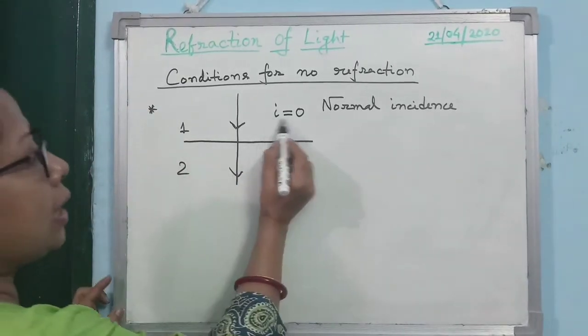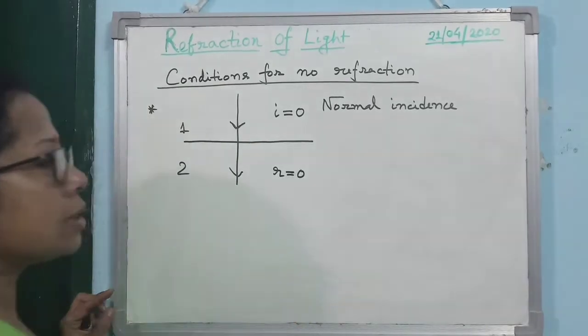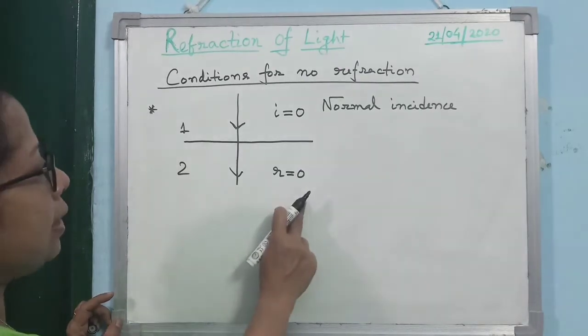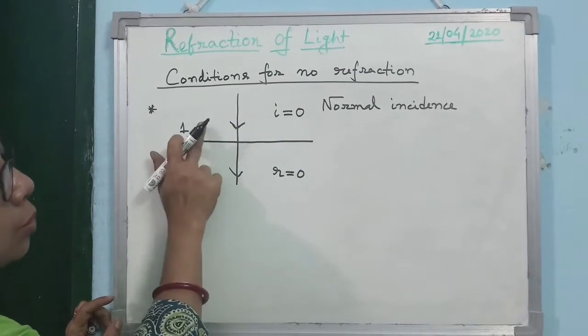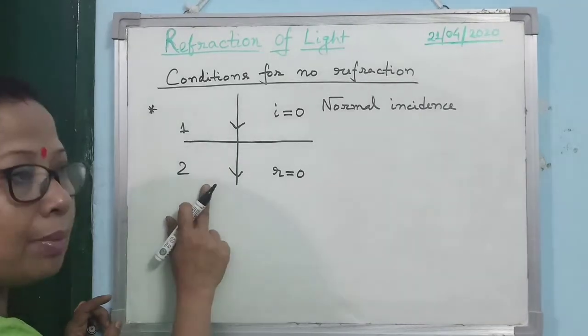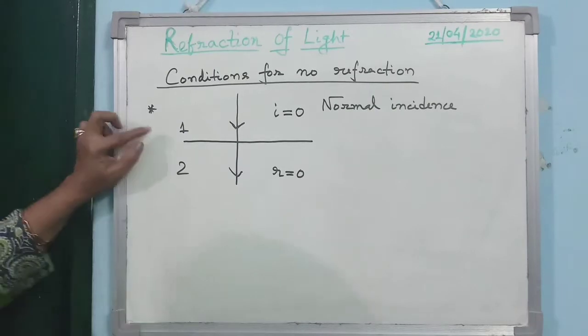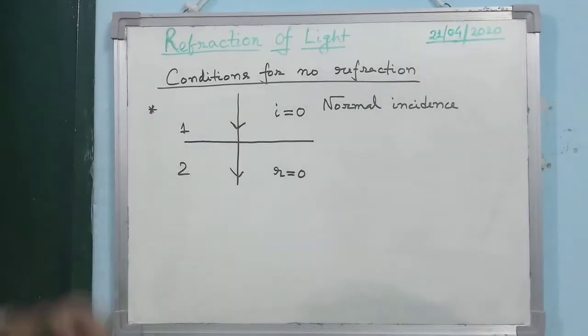So the angle of incidence is 0. When the angle of incidence is 0, then according to Snell's law, the angle of refraction should also be 0. So what does it mean? That light will follow the same path. Here, light is moving from one medium to the second medium, but it is not suffering any kind of refraction. So this is the first condition for no refraction.